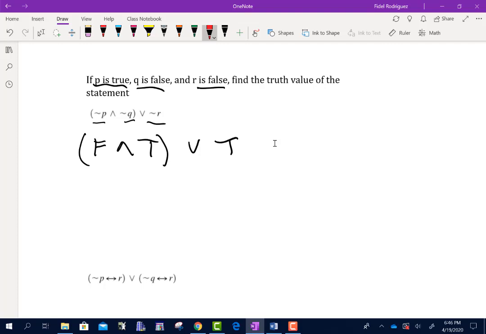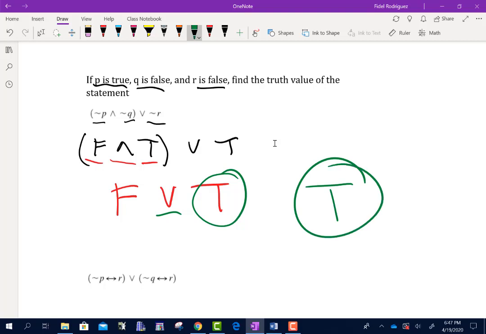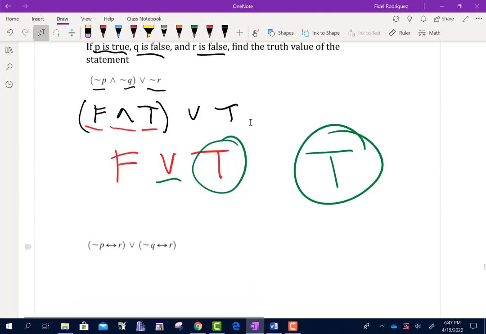Again, I'm going to do this in pieces. Remember, this is my AND. The only time the AND is true is if they're both true. Well, they're not both true, so that's going to be false. Or true. The OR is true as long as one of them is true. Well, yeah, that one is true there. So my answer will be true. Guys, when you're doing these problems in MyMathLab, it's just going to ask you, is it true or false? You just got to kind of figure out why it is or why it isn't.